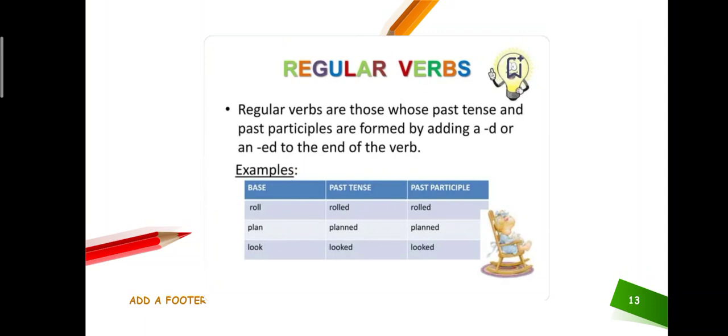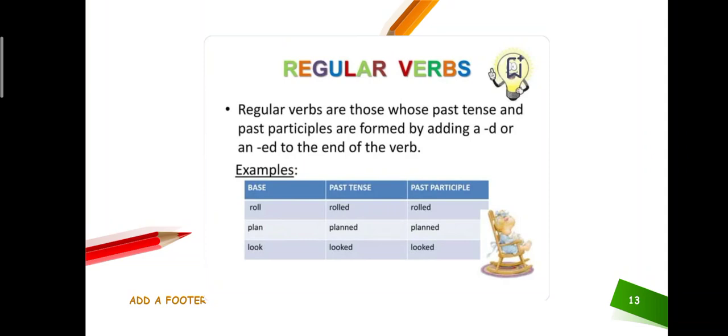We have to convert it into the past tense by adding some letters. Okay, just like in the base form, we have to add only ed, and then you have the next form. Just like you get the past tense or past participle by just adding ed to the basic form of the verb.